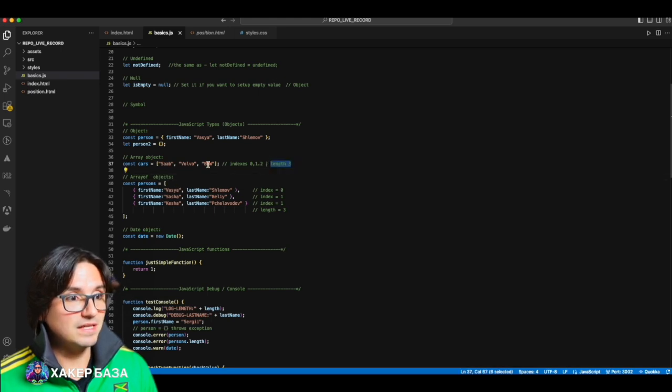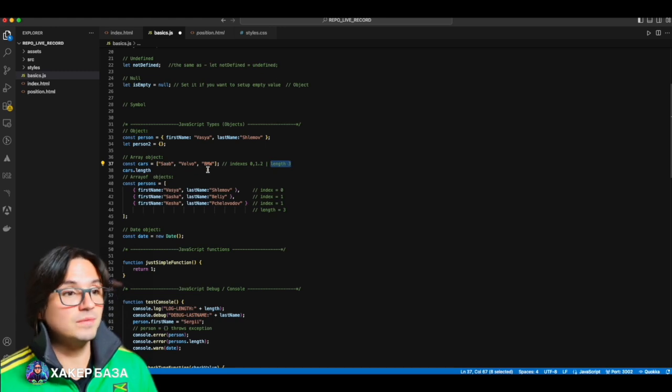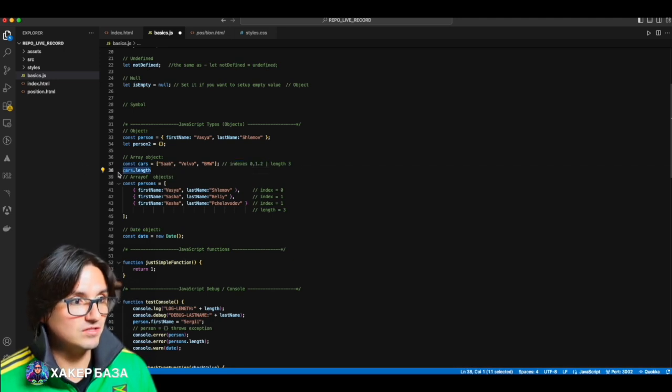But despite all this, if we want to call a property, for example, to find out the length of this array, cars.length, hypothetically, it will give us length equals 3. That is, it counts the length as 1, 2, 3. This often causes some misunderstandings because the indices are, yes, 0, 1, 2, but the length is 3. You just need to remember this.